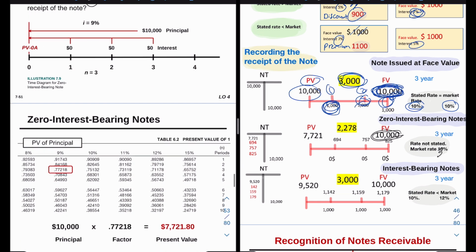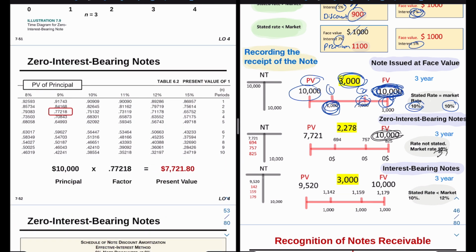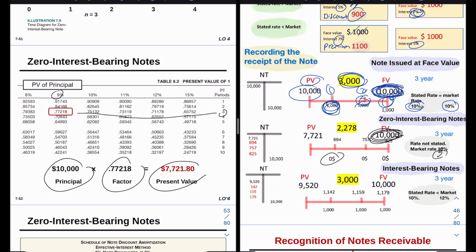So we're going to look at the schedule. We know the market rate, which is 9%, and we know the period, which is 3 years, so we're going to look at the amount. This is the factor. We're going to multiply it with the face value, which is the principal, and this is how much it is worth today. And this is the amount that we're going to be lending them, because we are going to be receiving the face value in the future, and we are not receiving any annual payments. There are no interest payments, okay? We are not receiving any cash in these 3 years. So we are going to be discounting our face value to the present value.